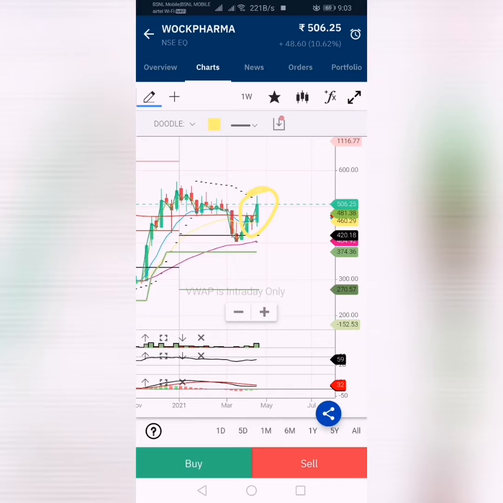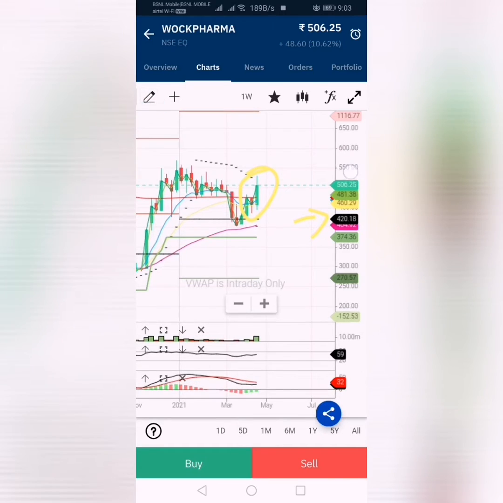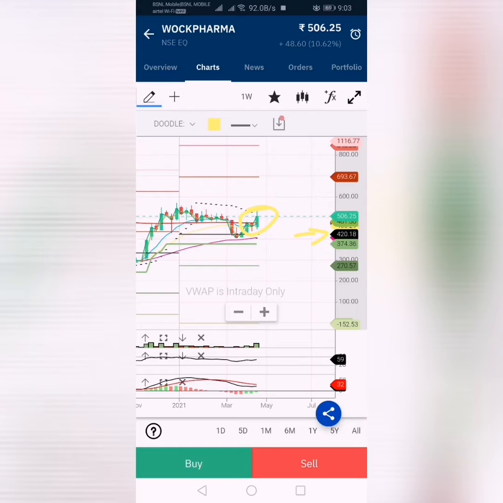You can see here is the support at 420. Here the resistance is at 693.67.